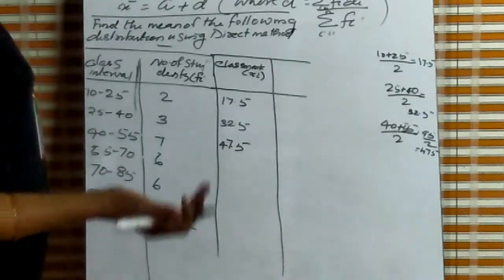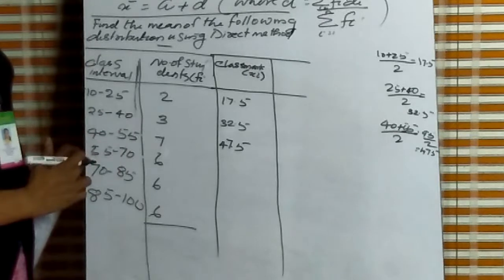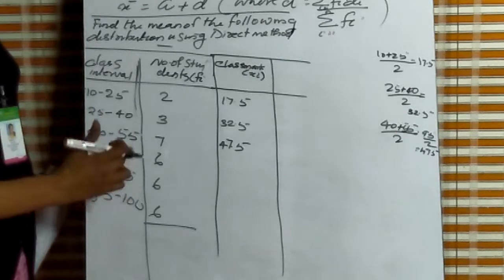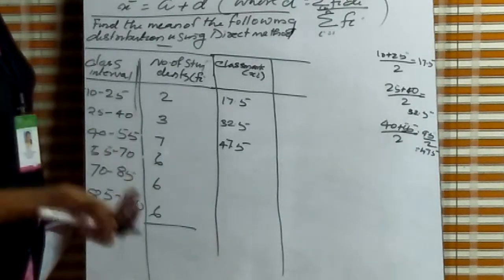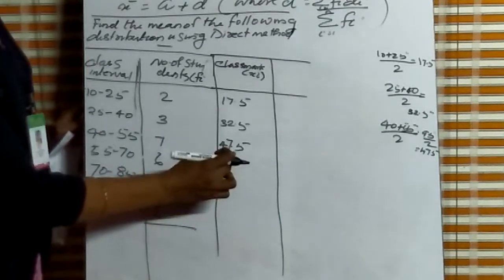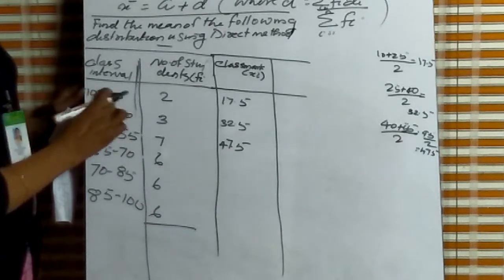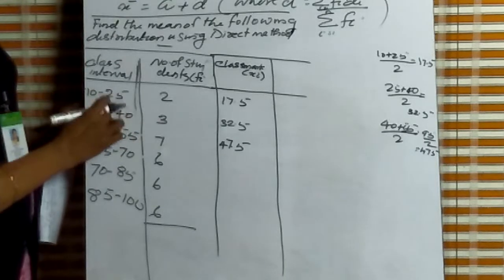Next, we always do it like this: 40 plus 55 by 2, 55 plus 70 by 2, 70 plus 85 by 2, 85 plus 100 by 2. Another method: what is the difference between 10 and 25? 15. The difference between 25 and 40 is 15.